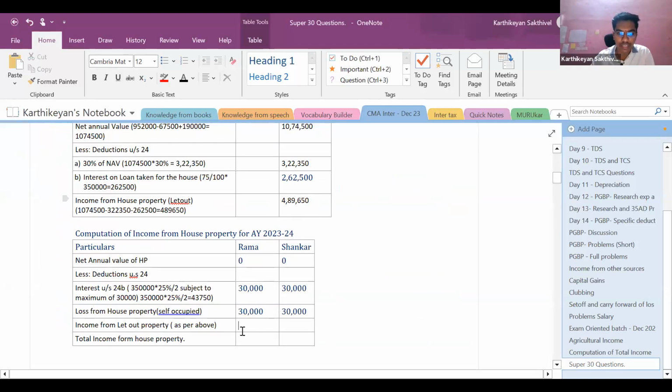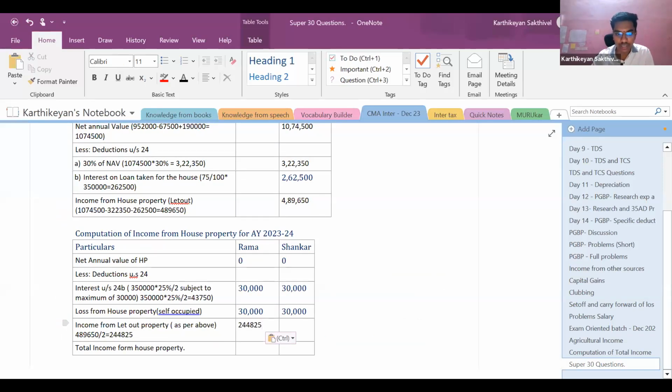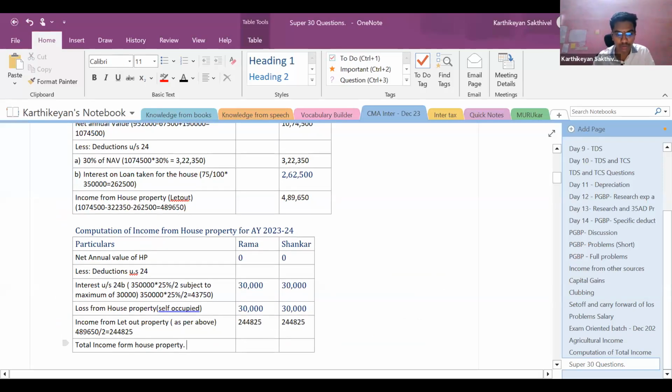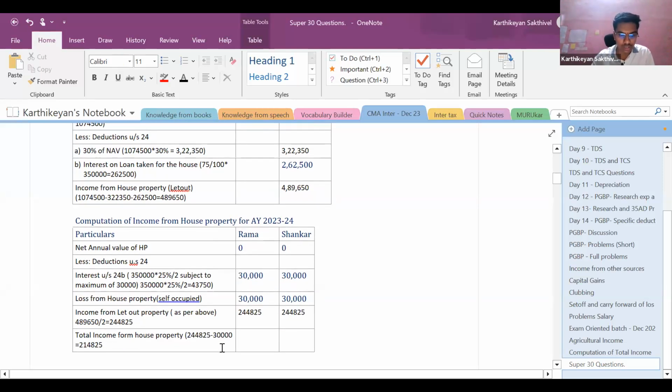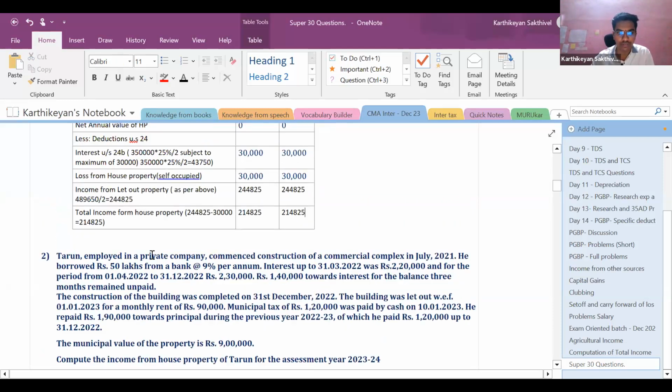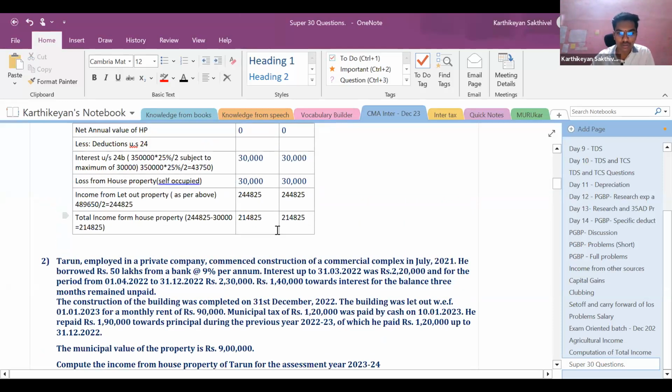Next is income from house property for let out properties. We should divide this by 2 and share it for both the people, since the shares are equal. What is going to be my total income from house property? Total income from house property is 244,825 minus 30,000, which is going to be 2,14,825.